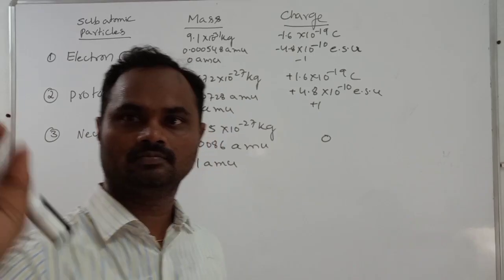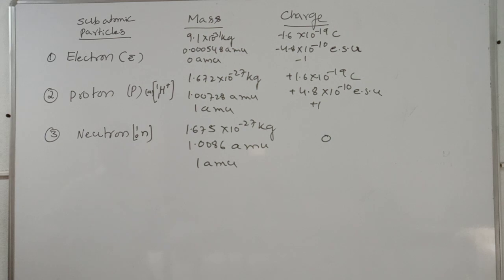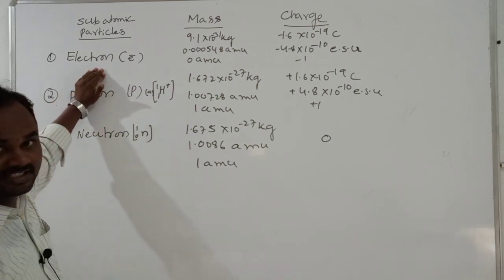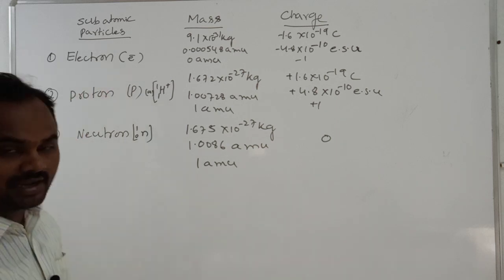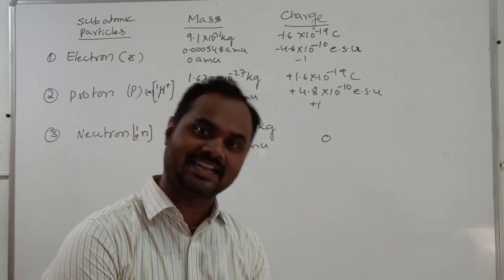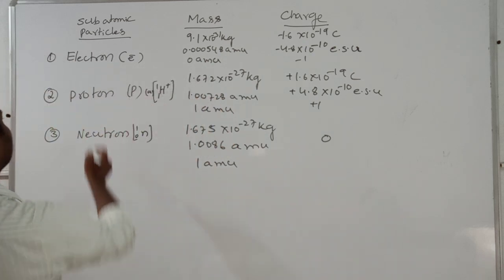First, we have to see the mass and charge of the electron, proton, and neutron. Out of all the subatomic particles, the most important ones, which we call fundamental particles, are present inside the atom. Look here.